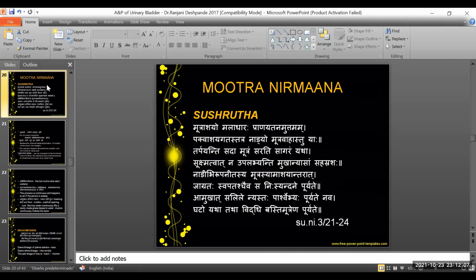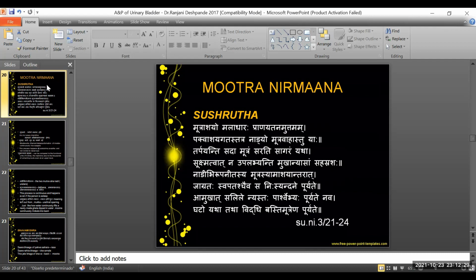That which comes to the ureter pierces at the parshva bhaga of the basti, and that is how the basti keeps on filling with the freshly formed urine as and when it passes through the ureter. And when the threshold is attained, it is then that the person feels the urge to micturate.